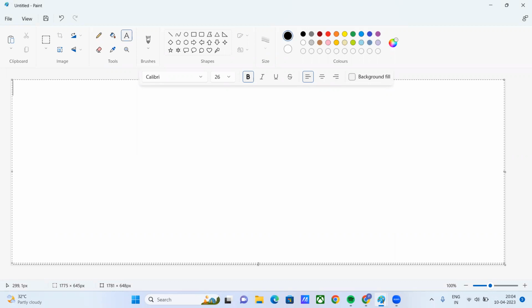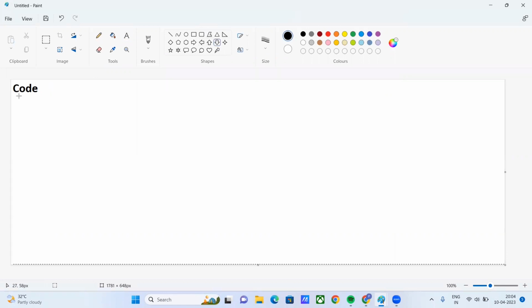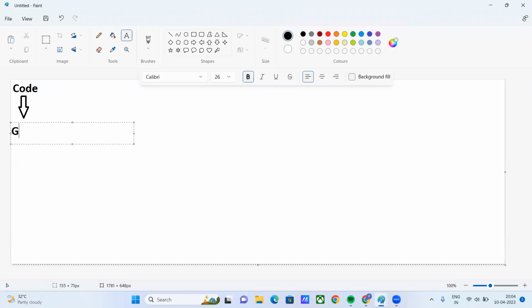So we'll have a code. Code means who is going to write that? The developer is going to write the code, right? So the developer is going to write the code. Where will we have the code? If you guys want to talk, you can talk, no problem. So GitHub, we will have the code in GitHub through Git. This is our second thing.